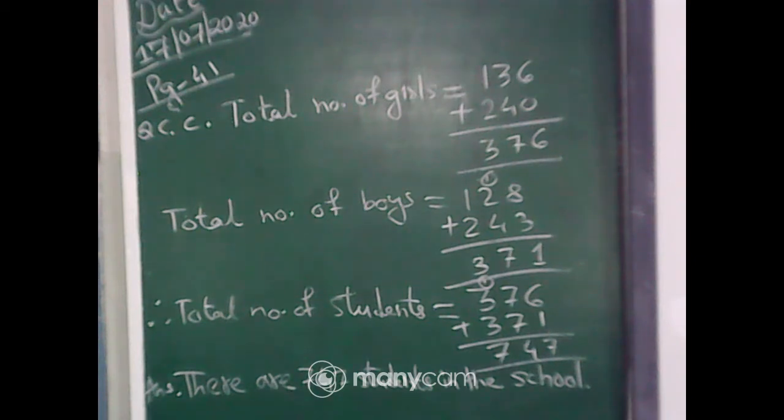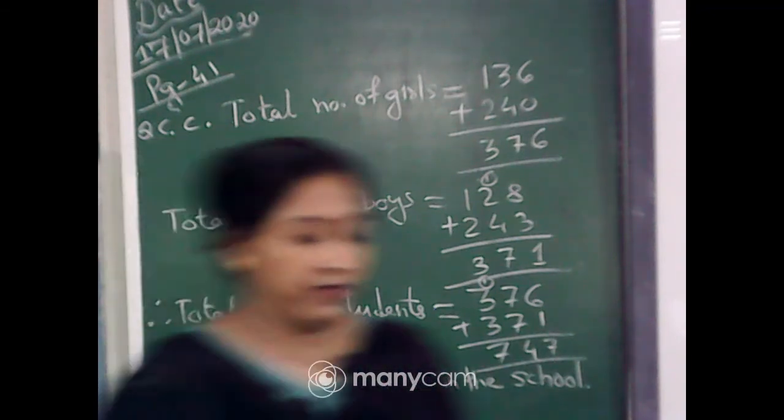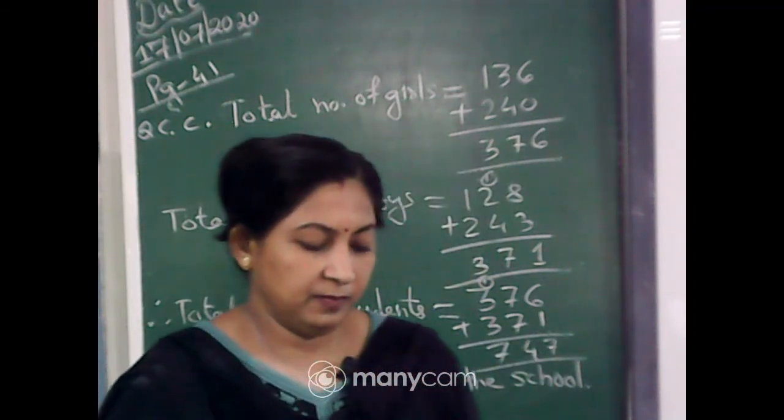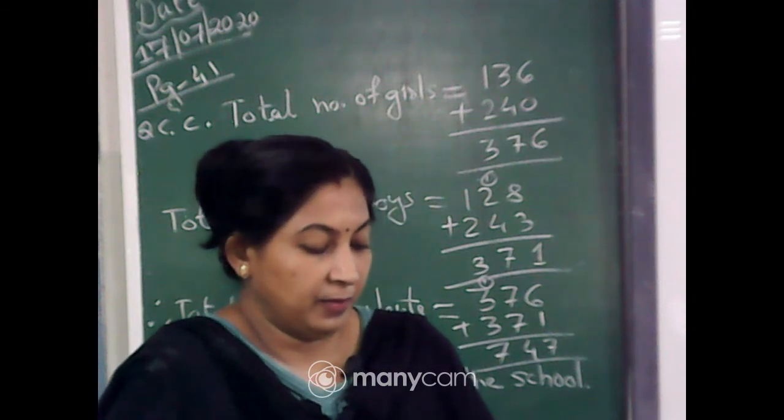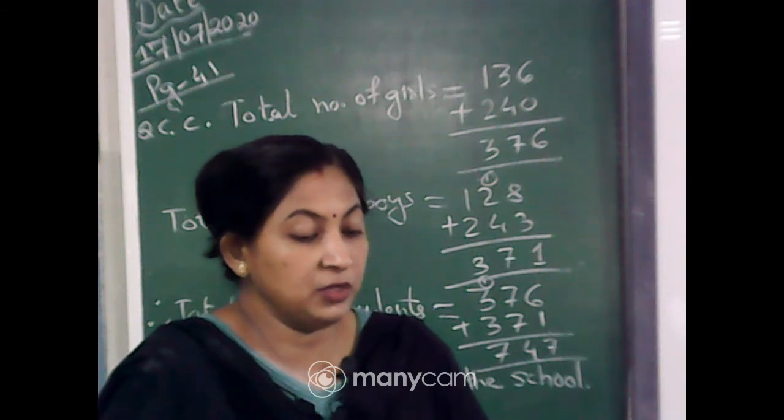Yes, I am reading question number D. Is the number of girls more than 350 or less than 350? What will be the answer? For this you have to find the total number of girls who like the oranges and the total number of girls who like the mangoes.